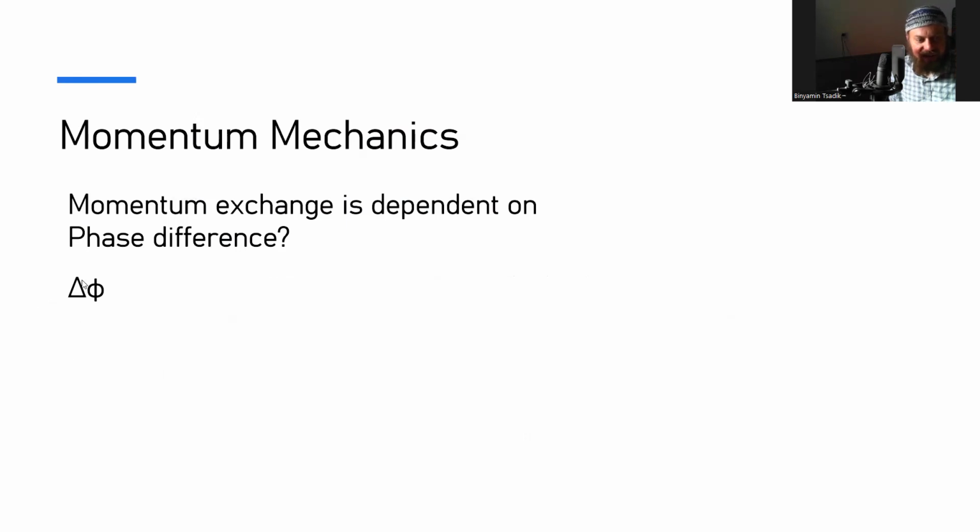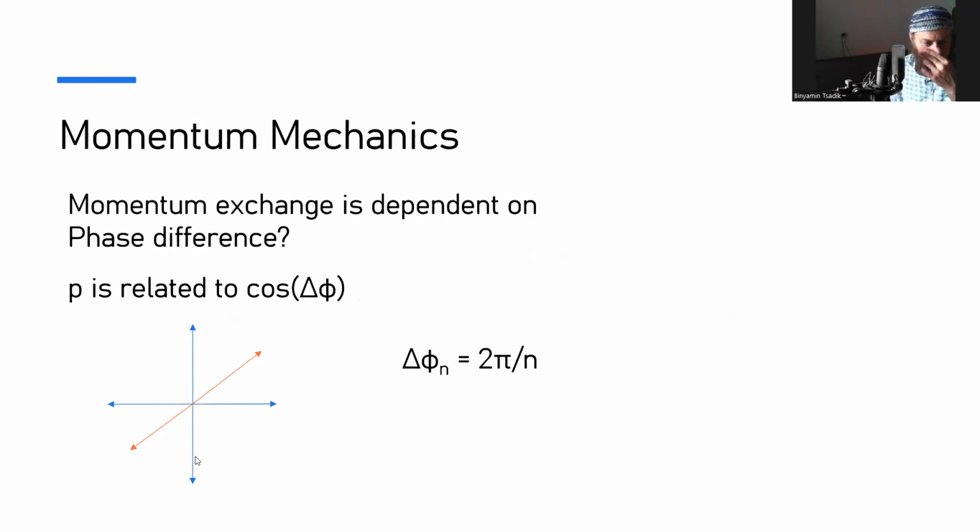So we have this phase difference between two particles, and we're just talking about the same energy level. So on the first energy level, there might be a phase difference between these two particles. Is the momentum transfer related to the cosine of this phase difference? So if we have just two spaces the particle can be on, this phase difference is 2 pi over n.